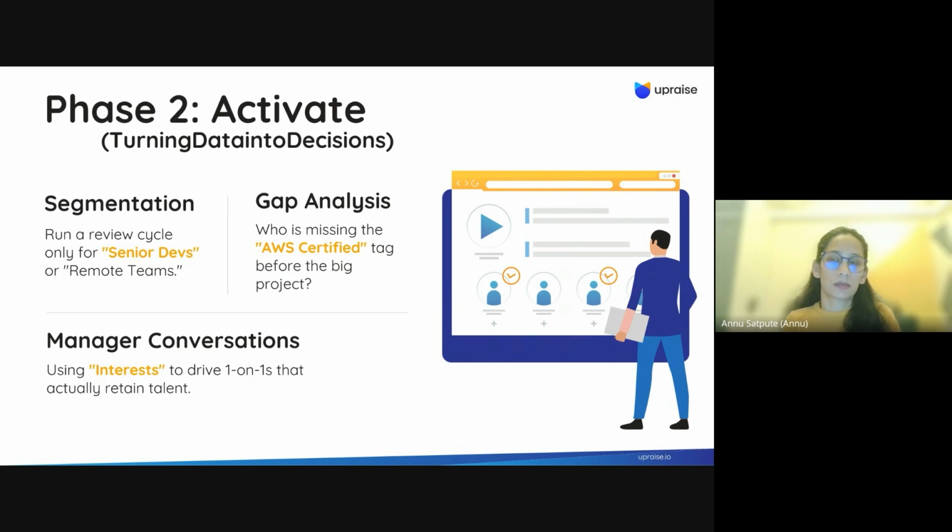Or let's say you are having your one-on-one conversations with your team members. In that case, you need to know about your employee. If you know their interests, you will be able to better retain those employees for your company in these one-on-one conversations, right? So that's how you activate the data in phase two.